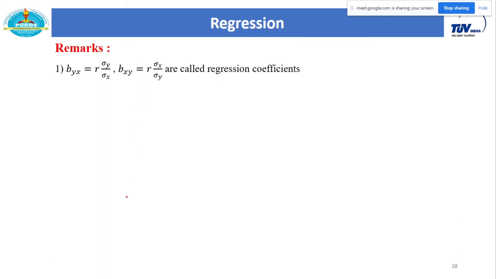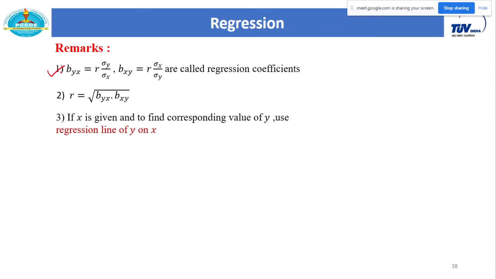Now there are some remarks. These are the definitions of Byx and Bxy, the regression coefficients. They are called the regression coefficients, or the slopes of the regression lines. If I take their product, you will get one more formula for the coefficient of correlation, the relation between the correlation and the regression coefficients. On this formula there are many MCQs. So r is equal to the square root of Byx into Bxy. From this formula also you can calculate the value of the correlation coefficient r.